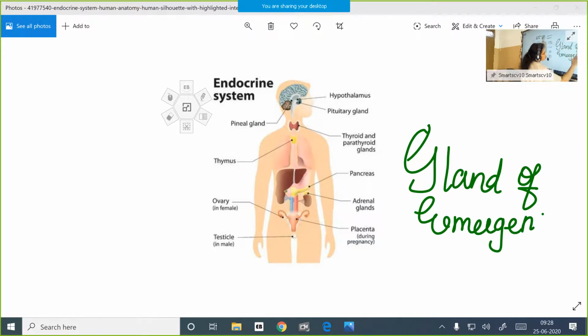And adrenal glands, you must remember, are located above the kidneys, on top of each kidney. And so here, children, adrenal glands are 2 in number and secrete the hormone adrenaline or epinephrine.